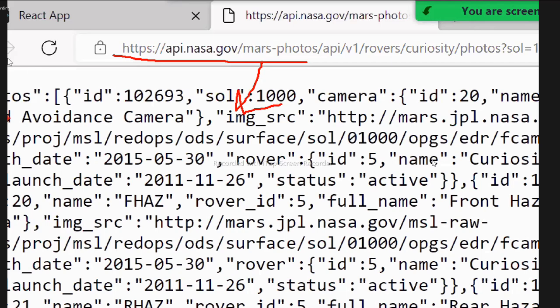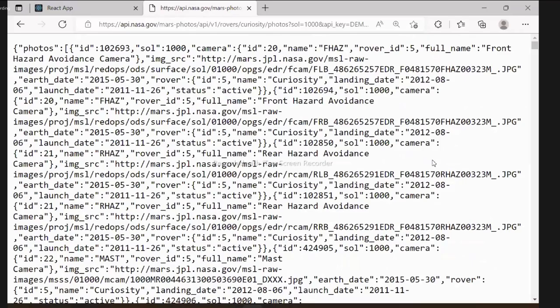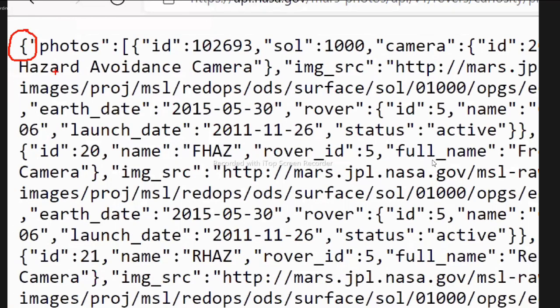And see what it is returning. The entire data is in one object. In that object, they have a property called photos, which is an array. That means the object has a photos property, which is an array. Only one object is written that contains photos. Photos is an array of objects again.